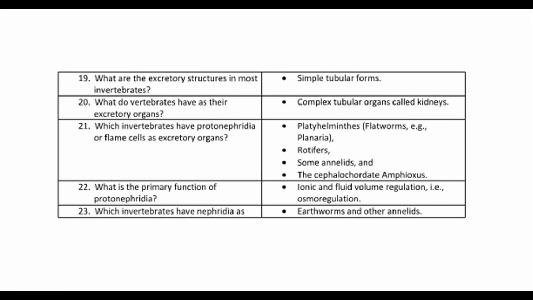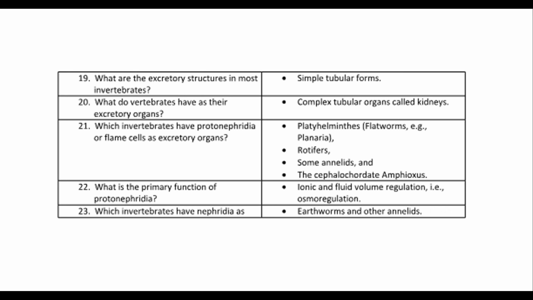19. What are the excretory structures in most invertebrates? Simple tubular forms. 20. What do vertebrates have as their excretory organs? Complex tubular organs called kidneys. 21. Which invertebrates have protonephridia or flame cells as excretory organs? Platyhelminthes, flatworms, e.g., Planaria, rotifers, some annelids, and the cephalochordate Amphioxus.